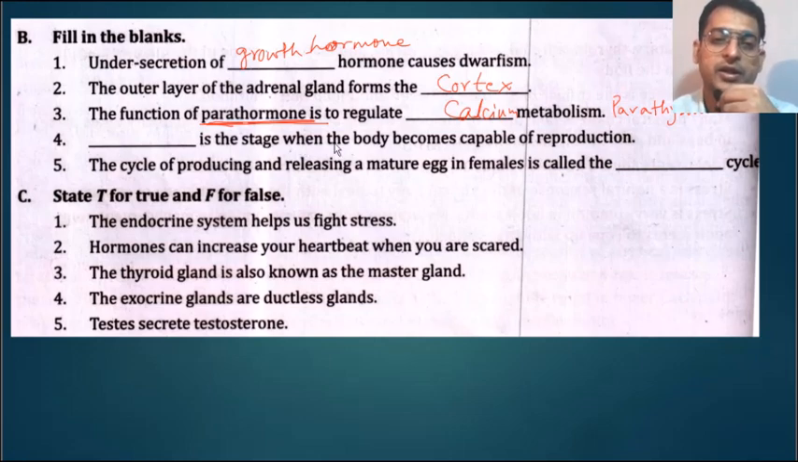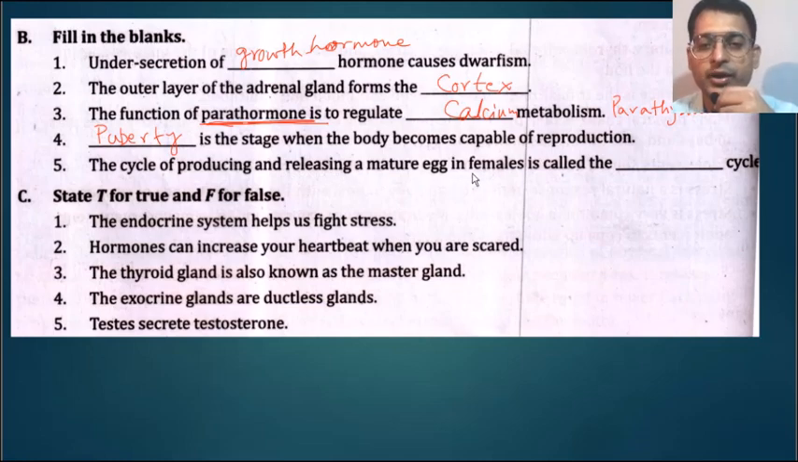Dash is the stage when the body becomes capable of reproduction. That is the puberty. Puberty is the stage when the body becomes capable of reproduction. The cycle of producing and releasing a mature egg in females is known as the dash cycle. It is known as the ovulation cycle, or we can say it is the menstrual cycle.